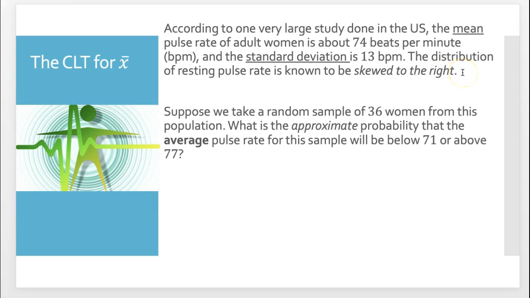But the central limit theorem doesn't care. Because the central limit theorem says, just give me the mean, give me the standard deviation, give me at least a sample size of 25, and I will make it normal. So let's look at this example here.